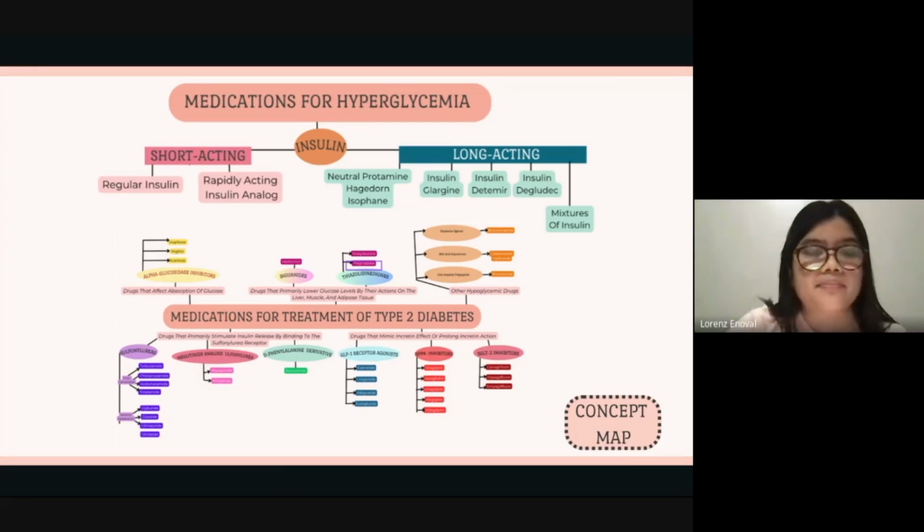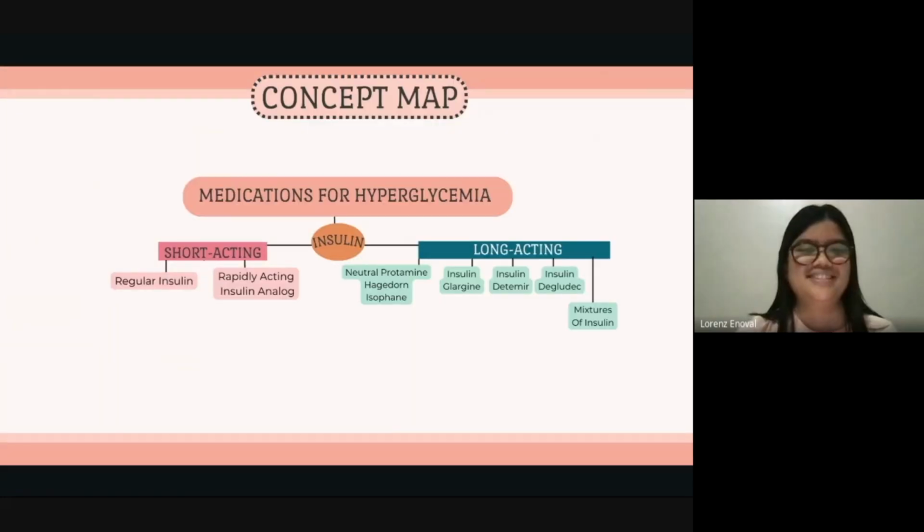Now for the concept map, we have the division for the medications for hyperglycemia and medications for treatment of type 2 diabetes. Next. So for the medications for hyperglycemia, insulin is the primary medication for hyperglycemia and is categorized into short-acting and long-acting types. For short-acting, we have the regular insulin and rapidly acting insulin analog. It is used for immediate blood sugar control. And for long-acting insulin, including NPH, insulin glargine, detemir, and degludec, it provides extended glucose regulation.